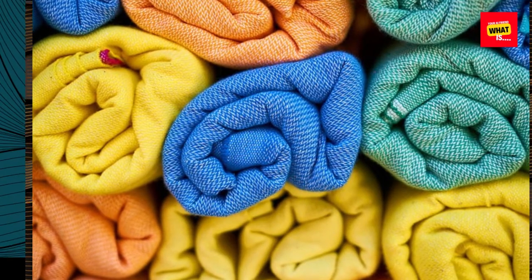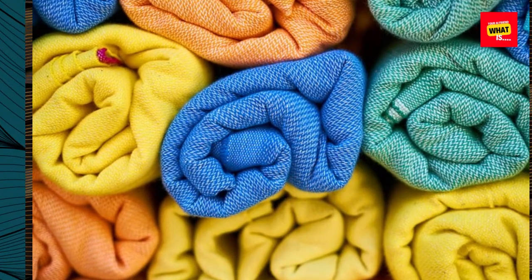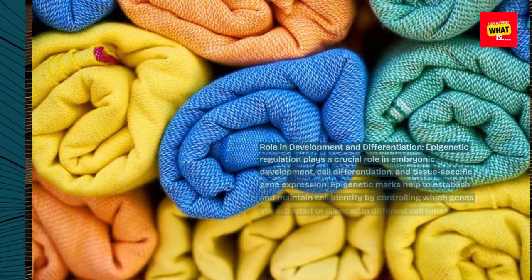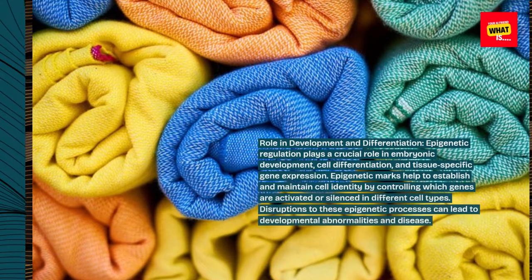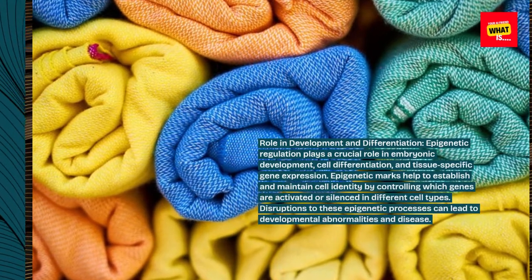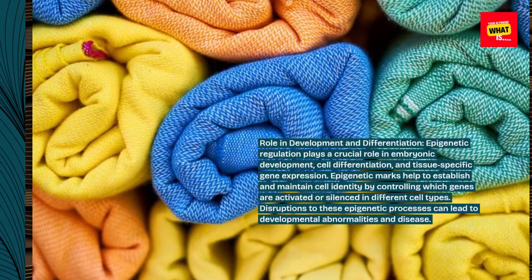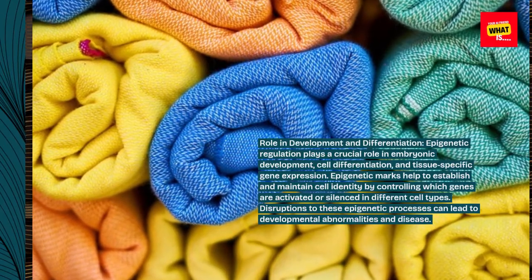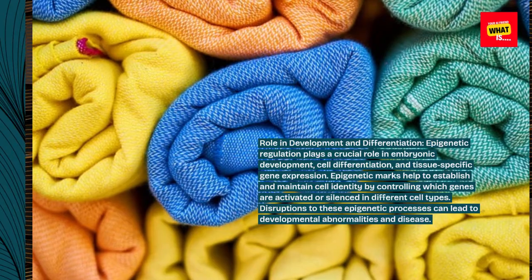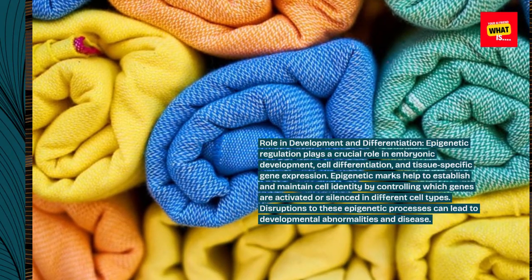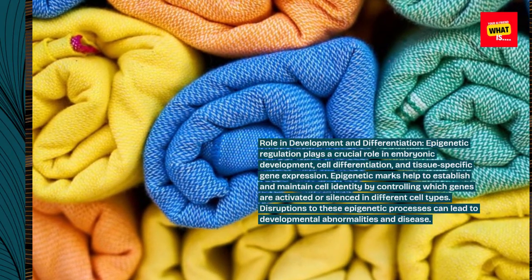Role in development and differentiation. Epigenetic regulation plays a crucial role in embryonic development, cell differentiation, and tissue-specific gene expression. Epigenetic marks help to establish and maintain cell identity by controlling which genes are activated or silenced in different cell types. Disruptions to these epigenetic processes can lead to developmental abnormalities and disease.